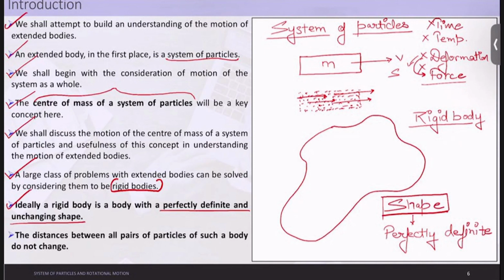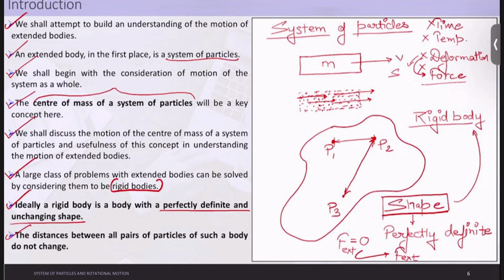Okay. The distance between all pairs of particles of such a body does not change. Let us understand this. Let us take three particles here: P1, P2, and P3. The external force applied on this body is, let's say, 0. Now let me apply some external force F. So if I apply some force on this body,